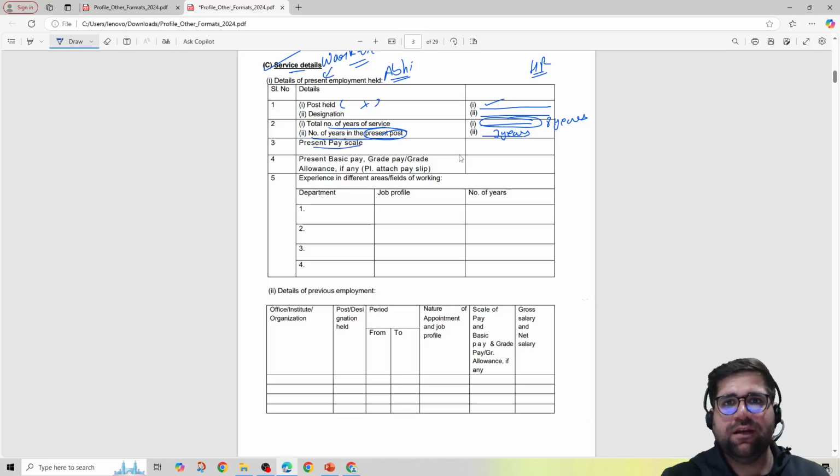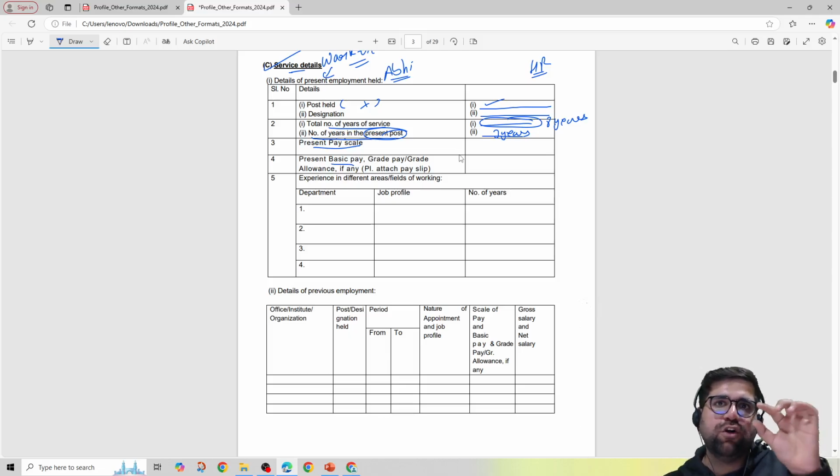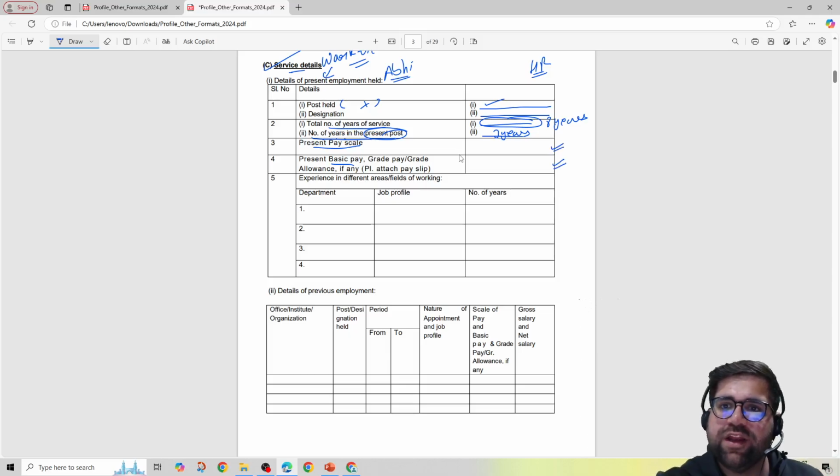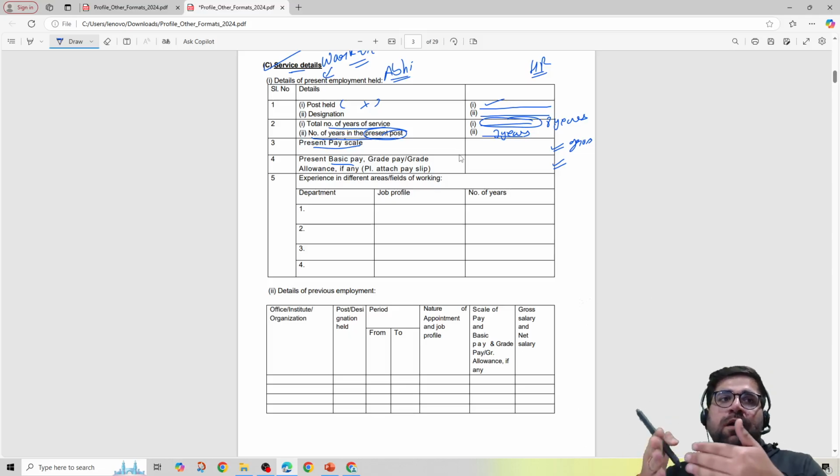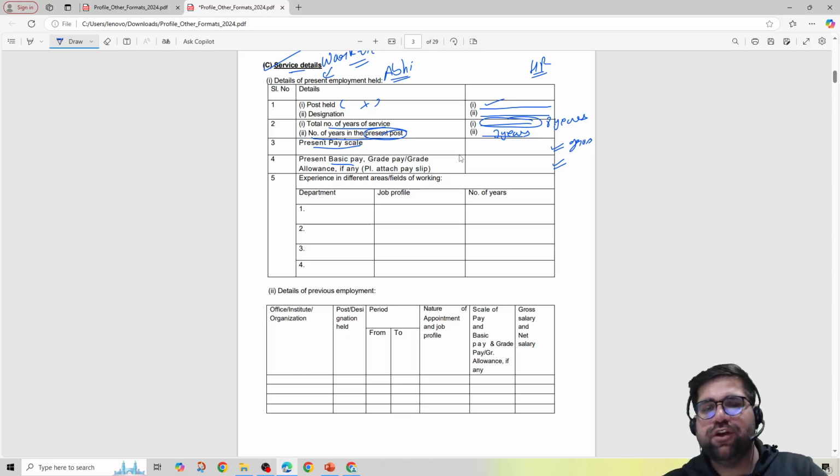Present pay scale, total scale which you are getting over here, you have to write. Present basic pay. Basic pay is the first component of your salary. So write your basic pay, and over here you have to write your gross salary. Gross salary is, I would say, before your deductions, like income tax, PF contribution, and all that stuff.